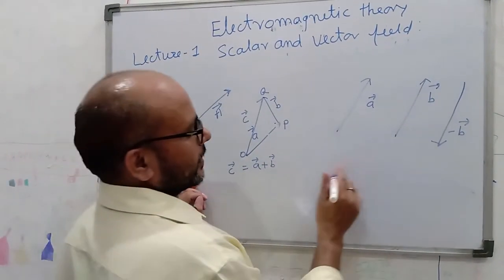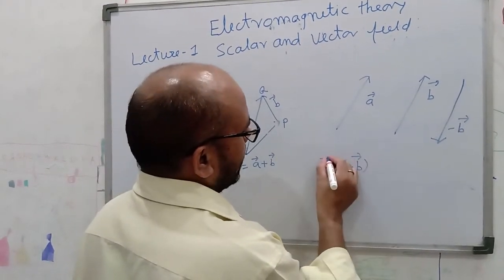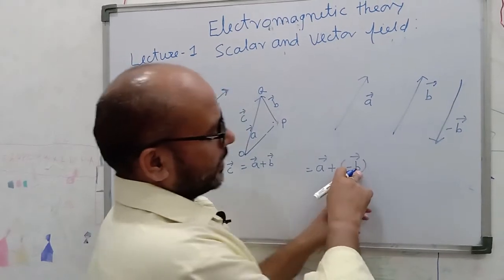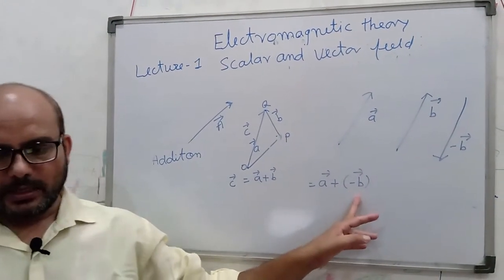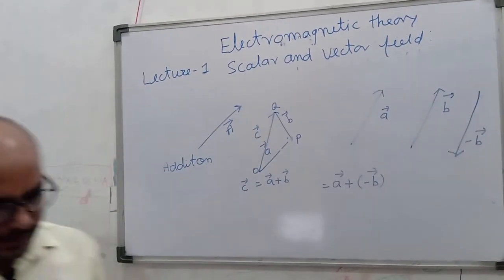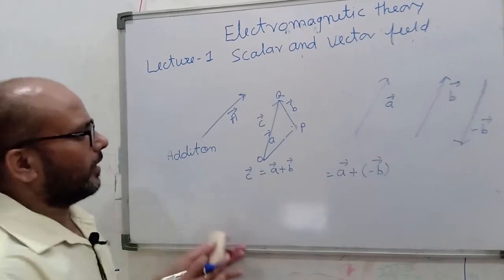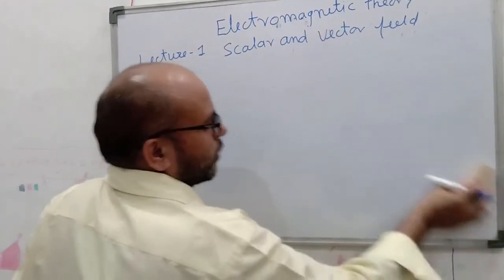So subtraction of vectors is A plus minus B. The minus sign indicates that the direction is opposite and the magnitude is the same. Addition and subtraction you have already read in 11th and 12th classes.